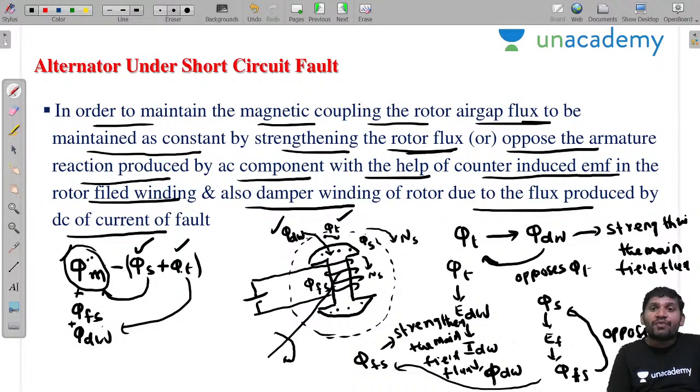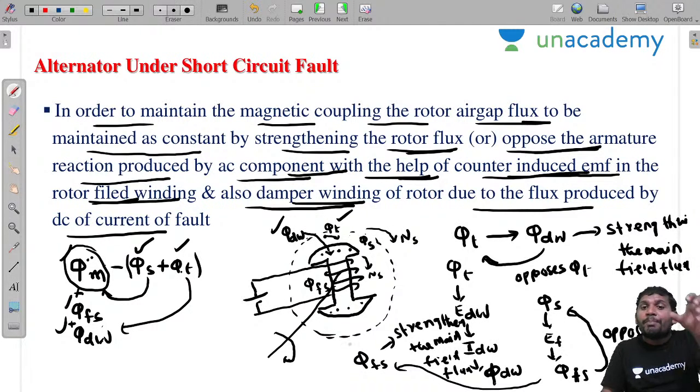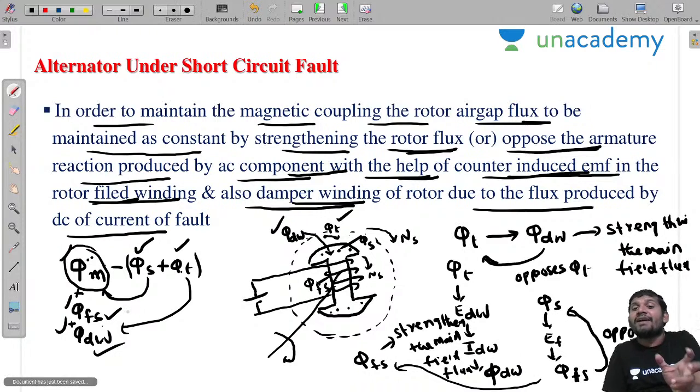This is done by strengthening the rotor flux, or by opposing the armature reaction produced by the AC component with the help of counter-induced EMF in the rotor field windings and also the damper windings. How are these two fluxes produced, sir? They are produced because of the induced EMF in the main field winding and in the damper windings. Now the question is, how much time will this pi dw and this pi fs be present? That depends on the transient period.